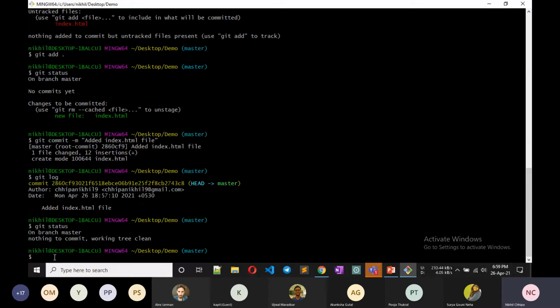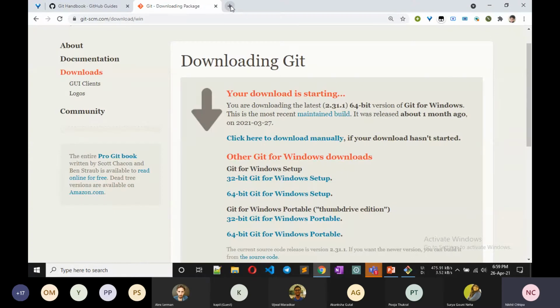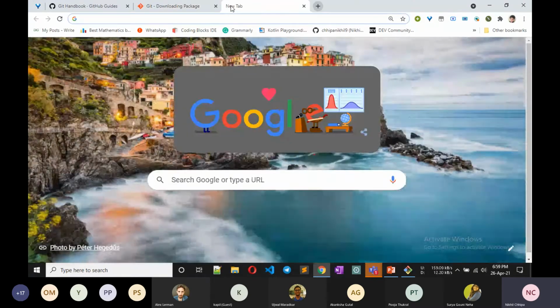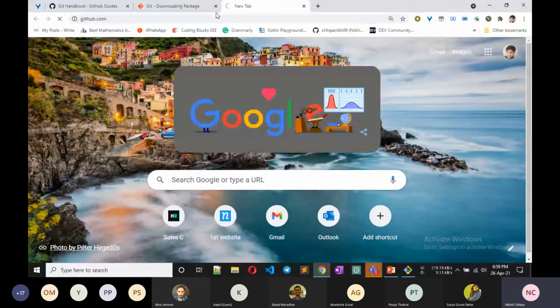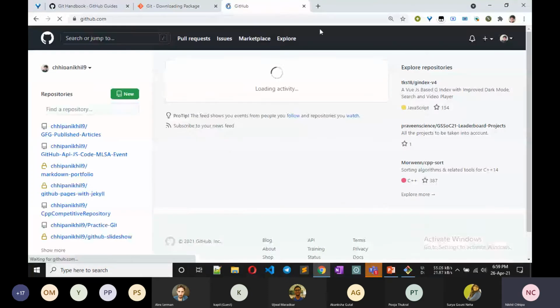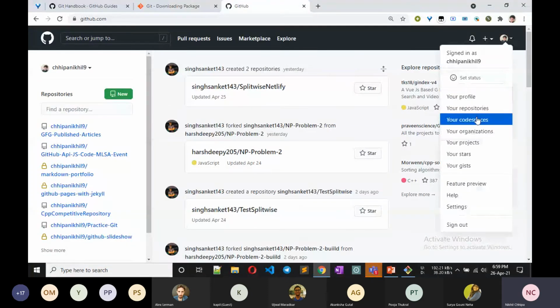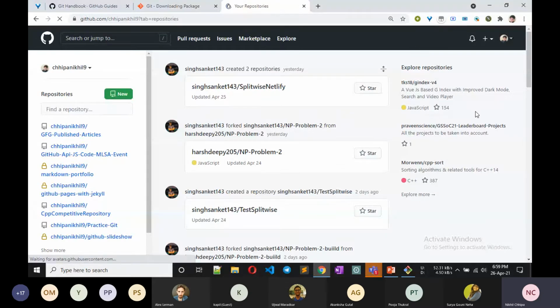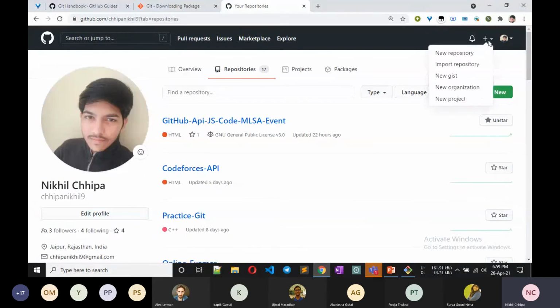Now we want to deploy it. For deployment, we first make a repository on GitHub. So we open GitHub, go to repositories, and just create a new repository.